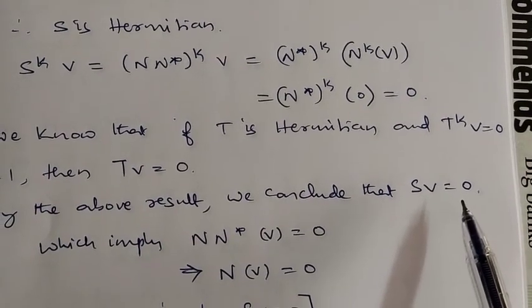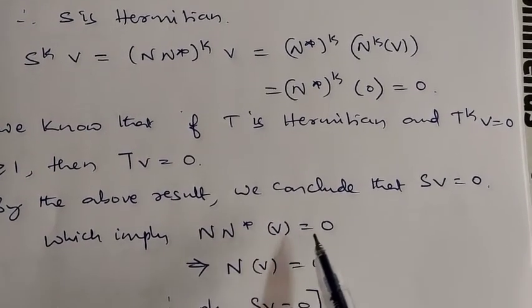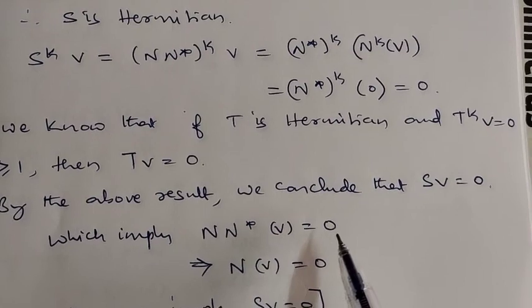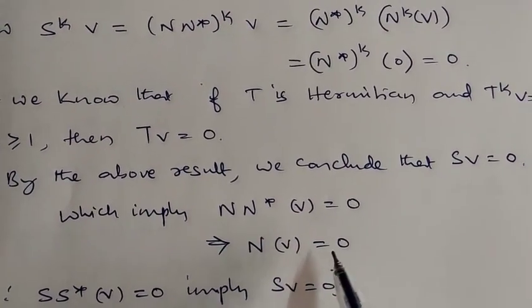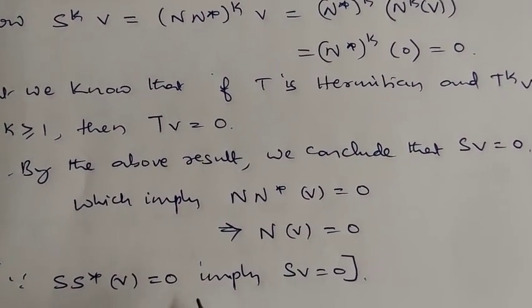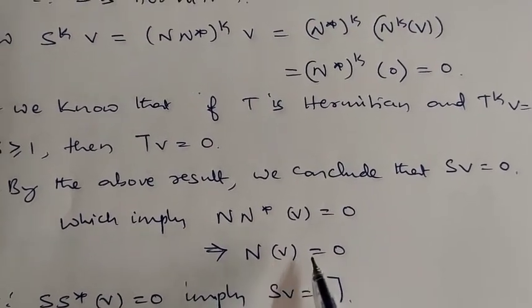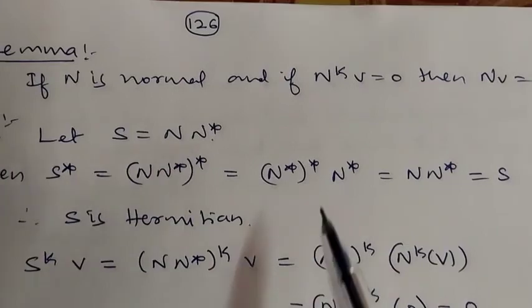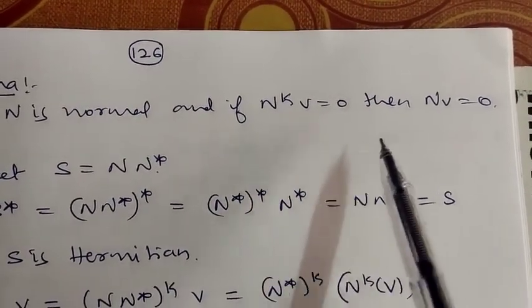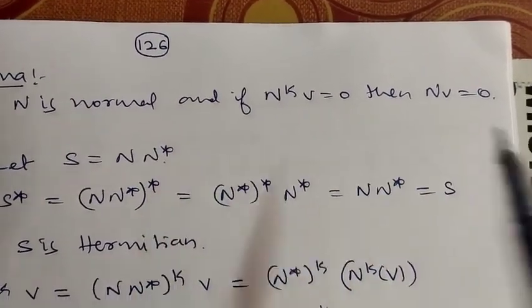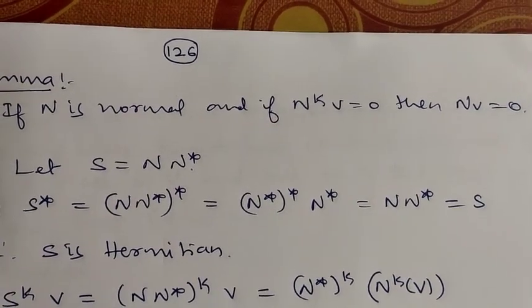S of v is 0 means what? N into N star of v is 0. N N star of v is 0 implies N of v itself is 0, because (S S star) of v is 0 implies S of v is 0. So accordingly N of v is 0. Thus we have shown that if N^k of v is 0, then N of v is 0 for the normal operator.